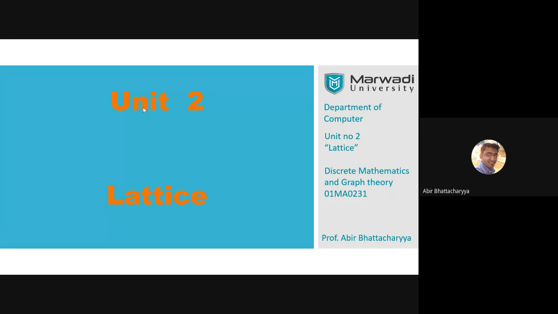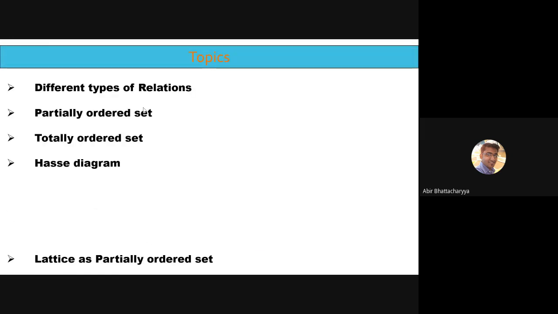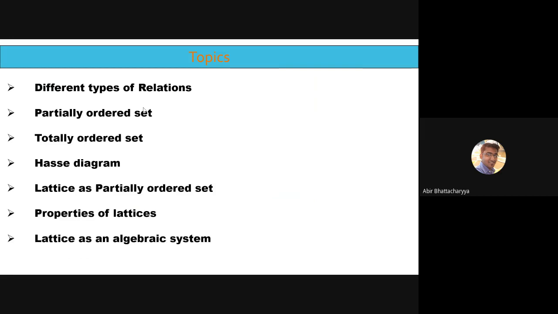Lattice, the second unit, is a part of discrete mathematics. In the beginning, I'm going to discuss what we are going to cover throughout this unit, which is important. First, we'll go for different types of relations. Relations is related to sets, so those who know what a set is will easily understand what a relation is. Next is poset, partially ordered set.